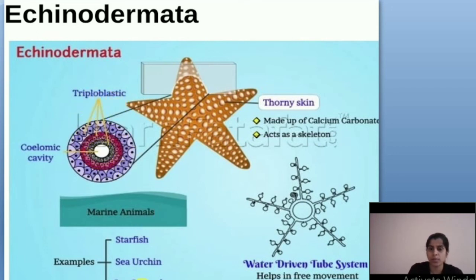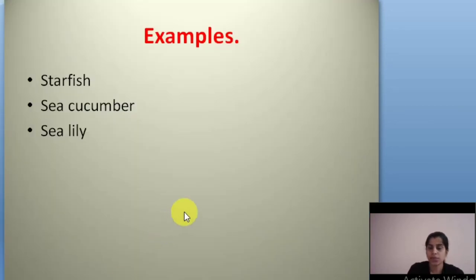What do we mean by triploblastic? We already discussed that triploblastic means the body has 3 layers. See, one, two, three layers here: ectoderm, then mesoderm, and endoderm. The body is made up of 3 layers. Clear? So these are the features of phylum Echinodermata.